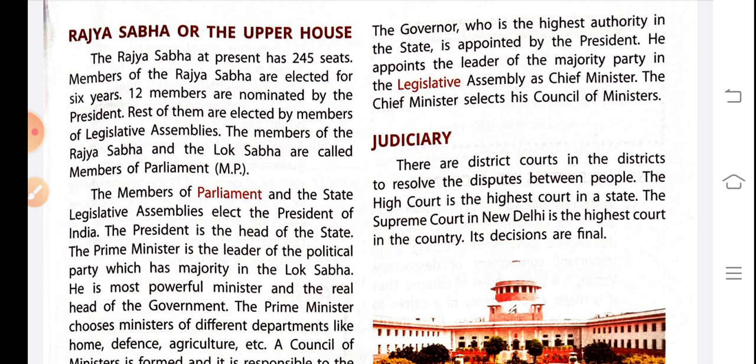It is very important to know that MP is the short form of member of parliament. So parliament consists of two houses, that is Lok Sabha and Rajya Sabha. So the members of Rajya Sabha and Lok Sabha are both called MPs.